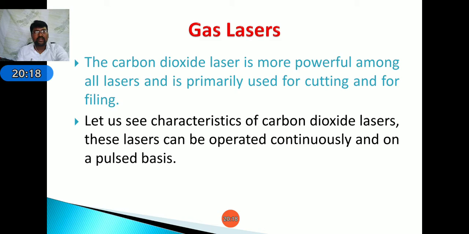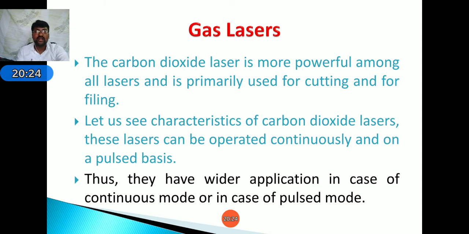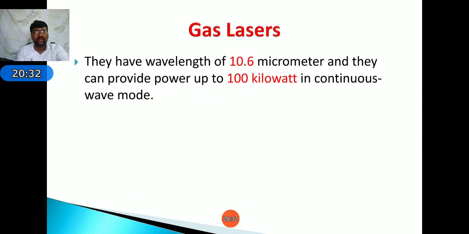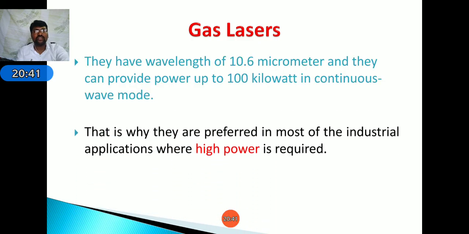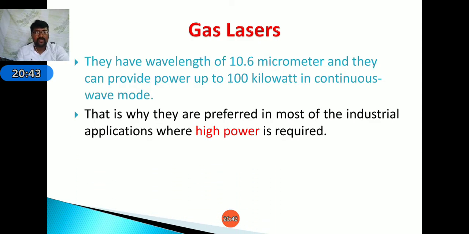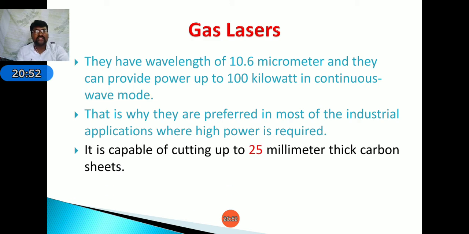Next, the characteristics of carbon dioxide lasers are: it can be operated continuously and on a pulsed basis. Thus, they have wider application in both continuous mode and pulsed modes. The wavelength is 10.6 micrometers and they can provide power up to 100 kilowatts in continuous wave. That is very high. That's why it is preferred more in industrial applications where high power is required. It is capable of cutting 25 millimeter thick carbon sheets, 25 millimeters.